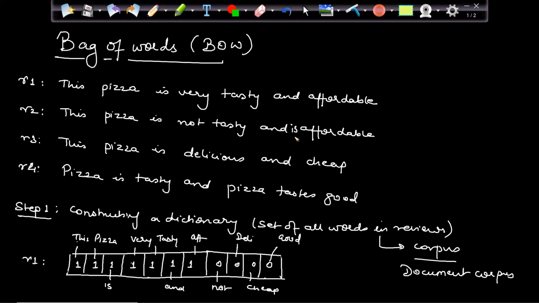Let's have 'and is affordable', right? One extra word I am adding. Let's not make it more complex. Let's go with this only.